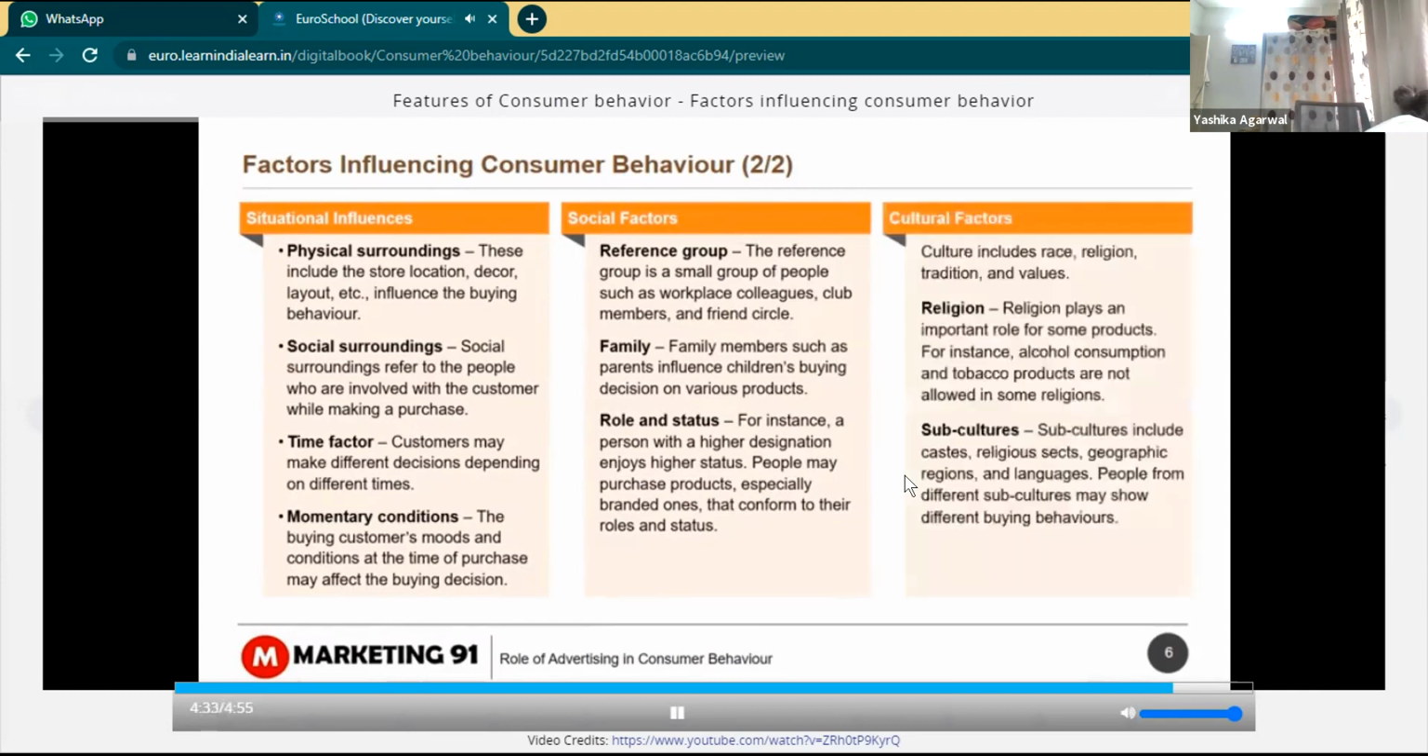Cultural factors include race, religion, tradition, and values. Religion plays an important role for some products. For instance, alcohol consumption and tobacco products are not allowed in some religions. Subcultures include castes, religious sects, geographic regions, and languages. People from different subcultures may show different